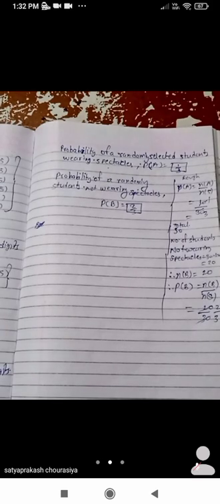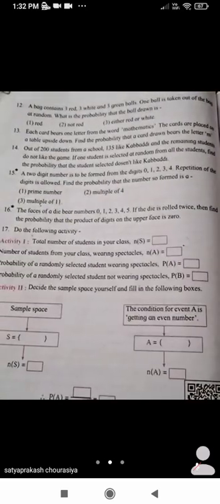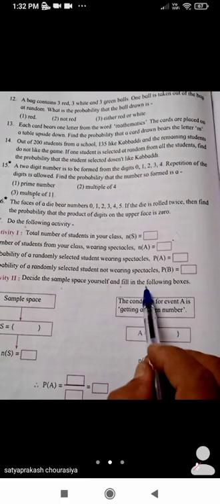Now activity number 2. Let's see activity 2. What is given over here? Activity number 2. Decide the sample space yourself and fill in the following boxes. So you have to decide the sample space. So this is an open ended question. You have to do it yourself: decide the sample space and then fill these boxes yourself.